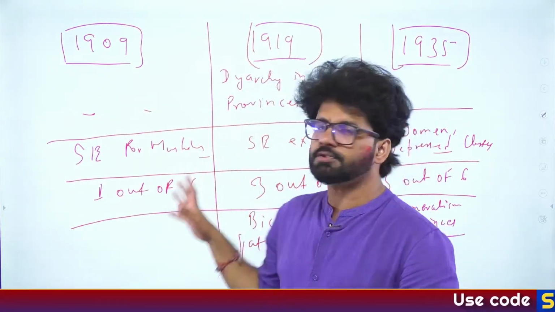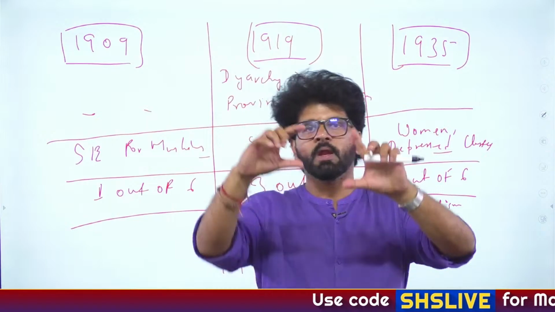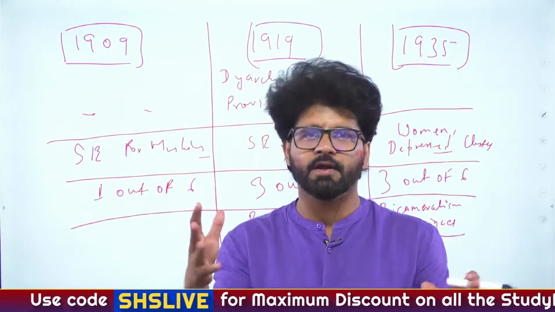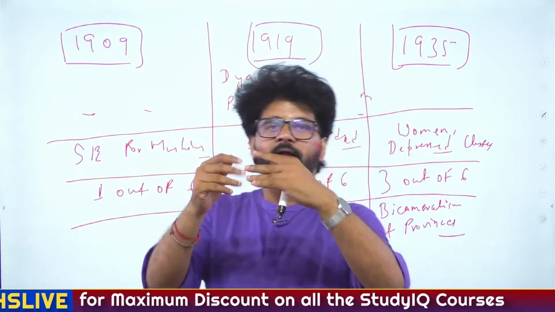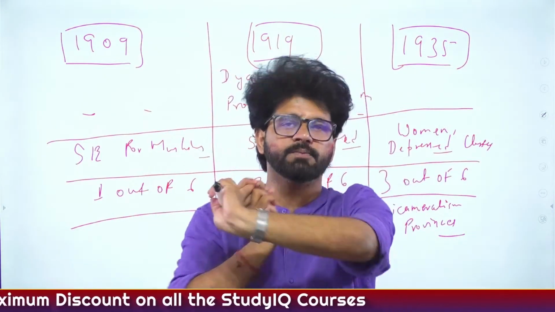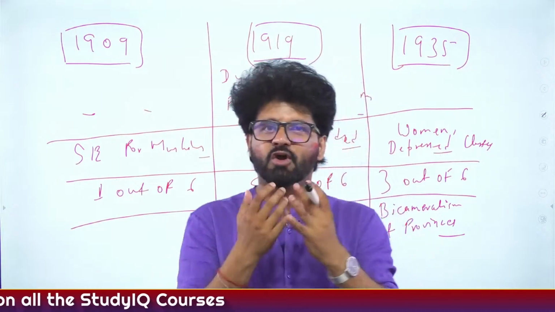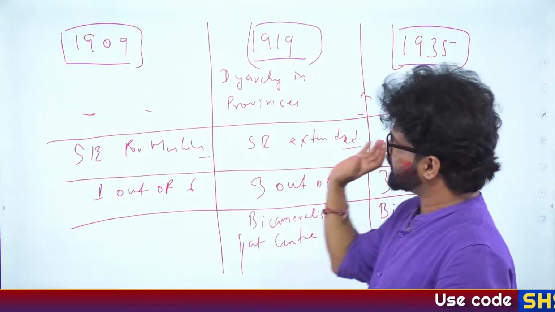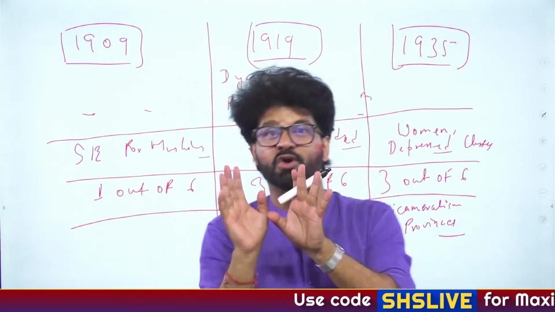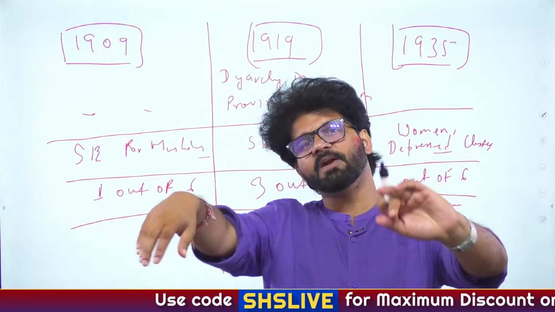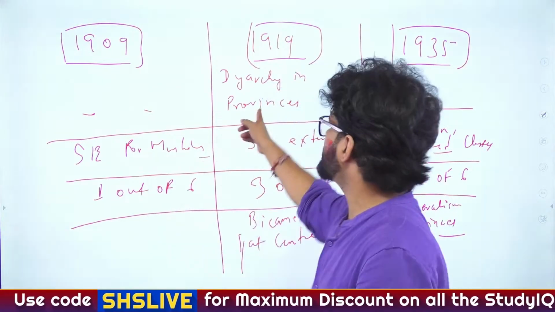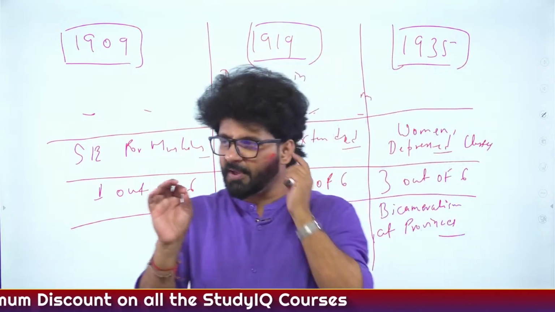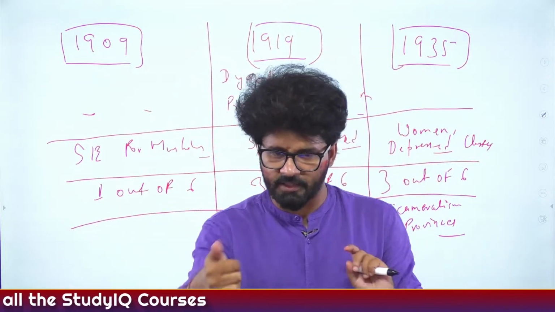So what they did was they introduced diarchy in provinces and they divided all these subjects, be it subject of health, education, police, law and order, local government, etc., etc. And they divided it into two parts, reserved subject and transferred subject. The reserved or the more important subjects, they kept it with Governor's Executive Council, and the transferred subject or not so important subjects, they kept it with Governor's Legislative Council. This is known as diarchy in provinces, and this whole system proved a big failure, reserved and transfer,